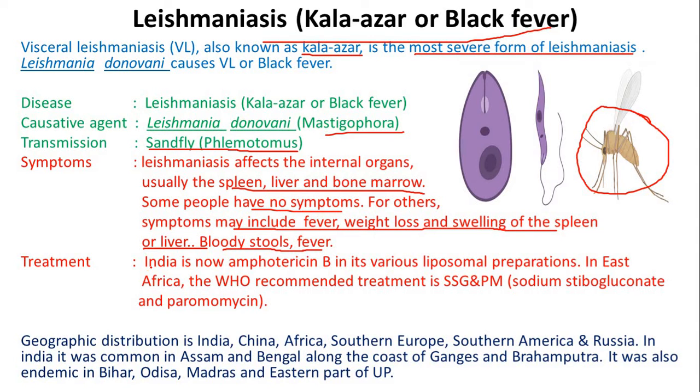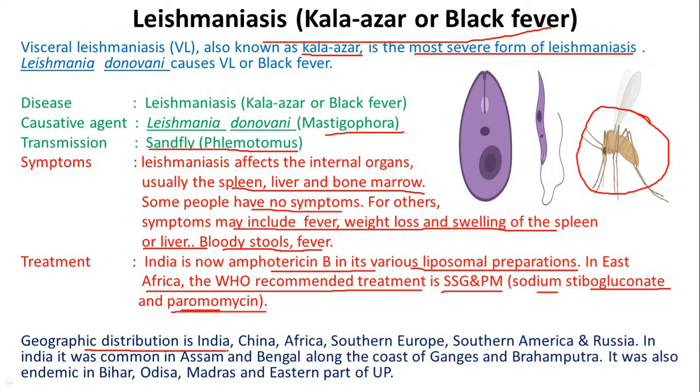Treatment: in India, amphotericin B in its various liposomal preparations is now used. In East Africa, WHO recommended treatment is SSG and PM, that is sodium stibogluconate and paromomycin.